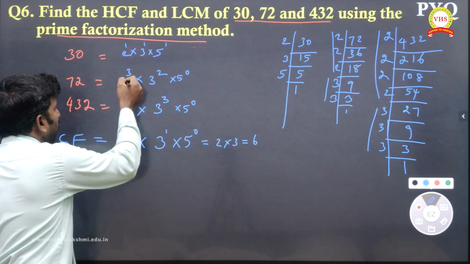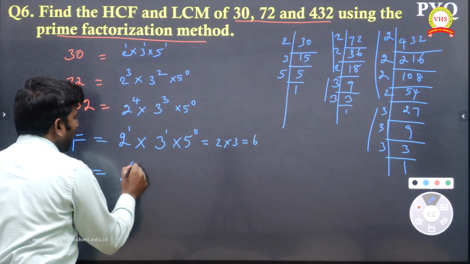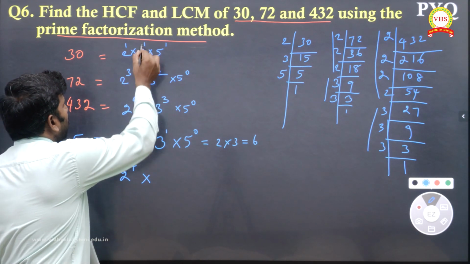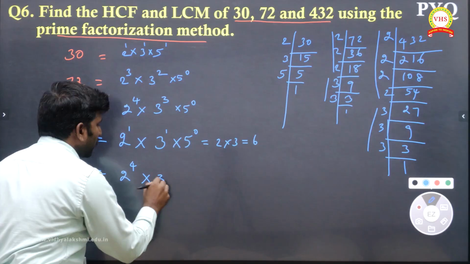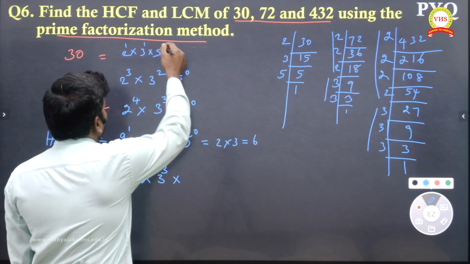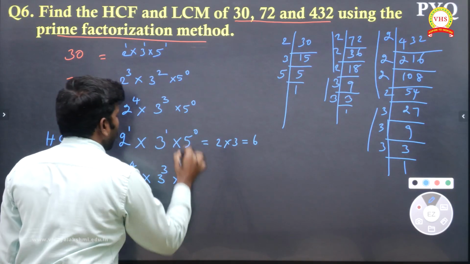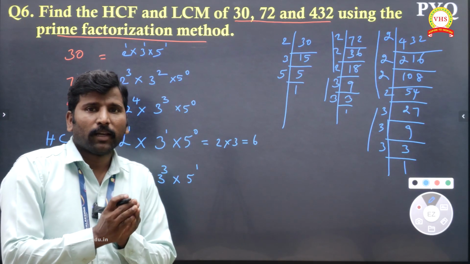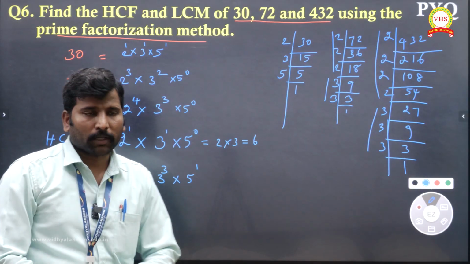2 power 1, 2 power 3, 2 power 4, so the greatest power is 2 power 4. Multiply. And 3 power 1, 3 power 2, 3 power 3, so 3 power 3 is the greatest power. Next, 5 power 1, 5 power 0, 5 power 0, 5 power 1 is the greatest power. So the product of the greatest powers of the numbers involved, that is the definition.